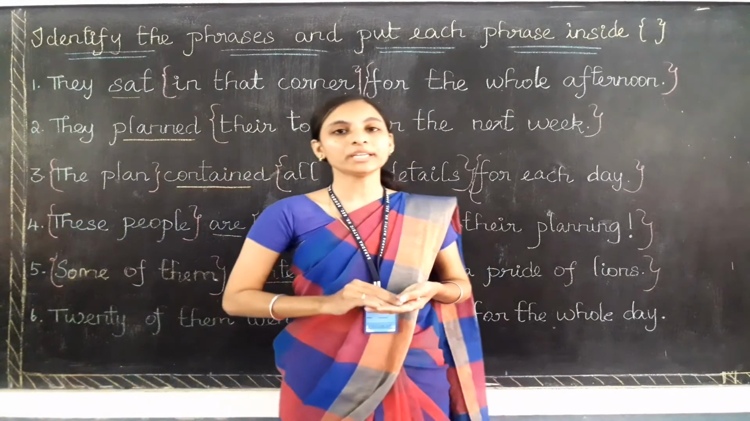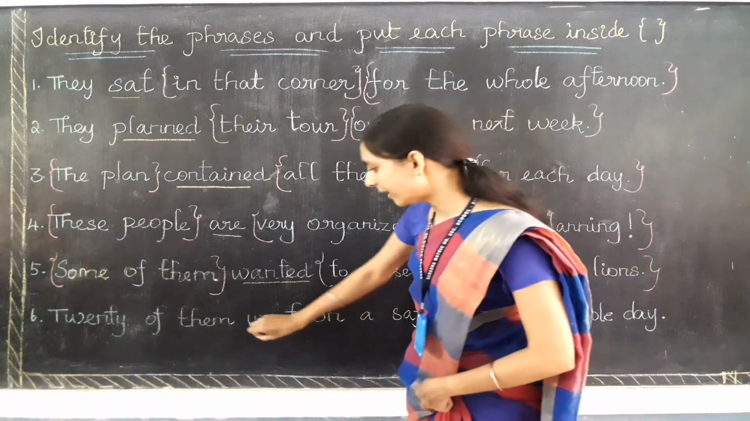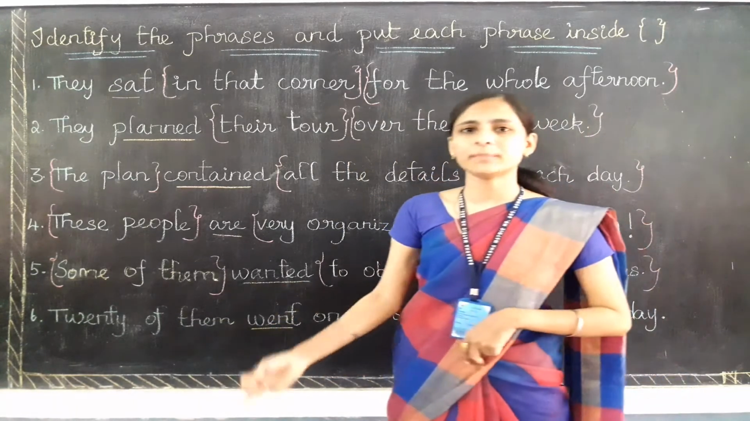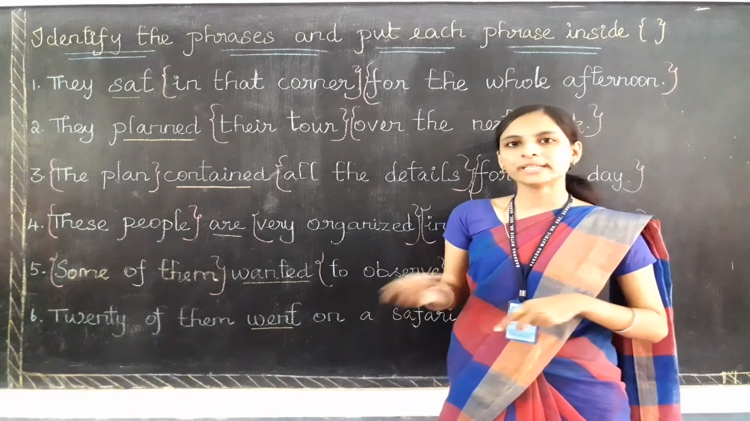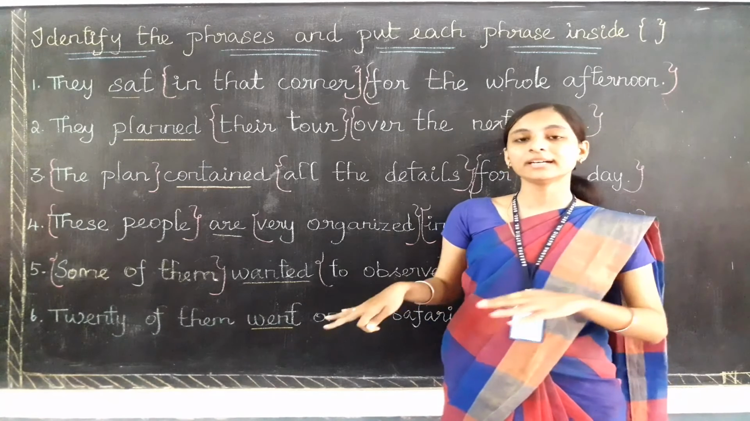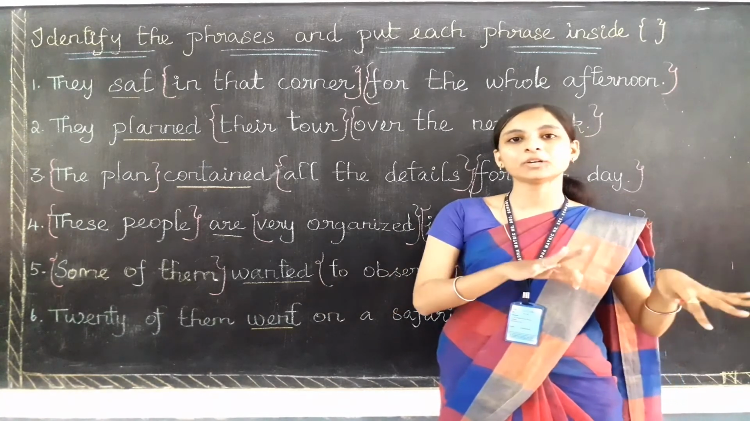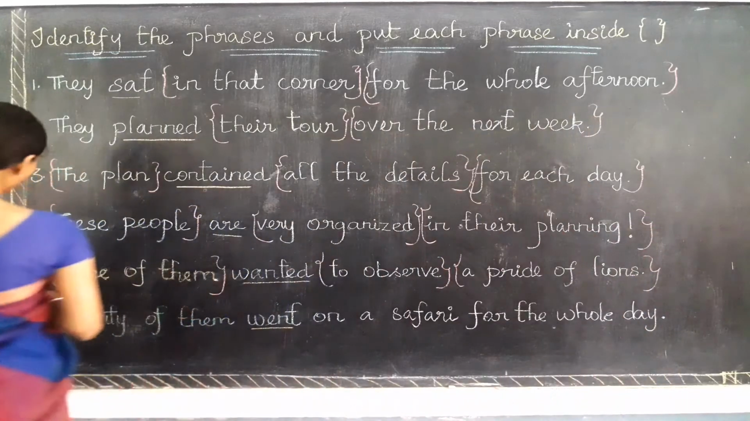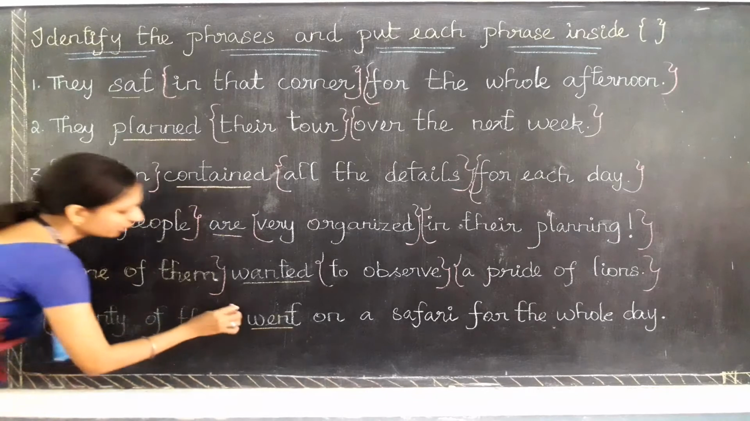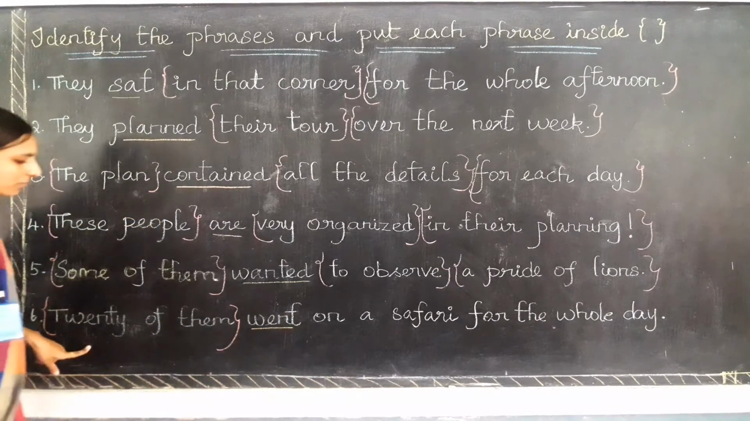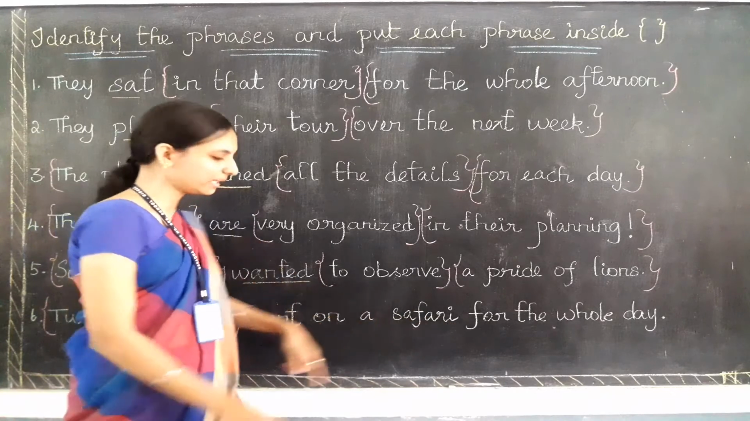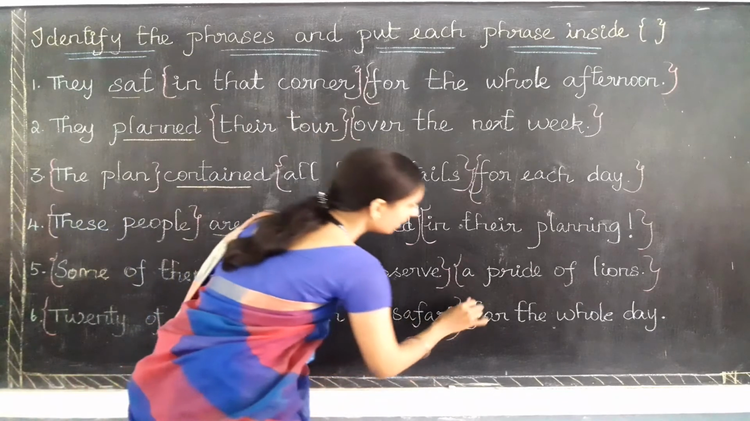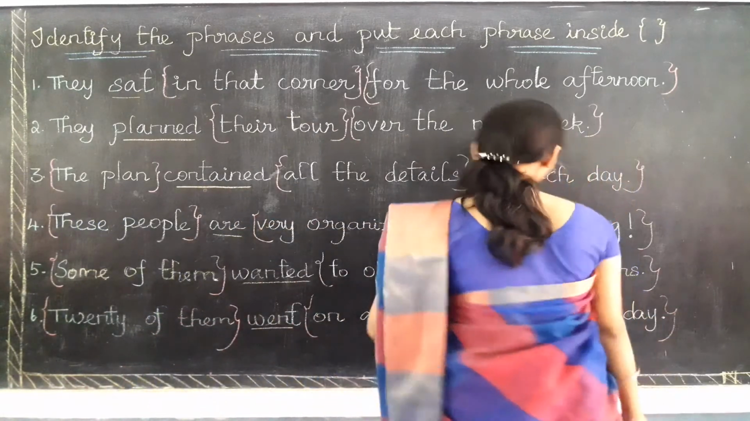First, what do we need to find out, children? Yes, we need to find out the main verb, that is went. Went is the main verb here. Now, twenty of them: is twenty of them a subject? No, twenty of them means any twenty of them. Here it doesn't talk about a particular person, right? It doesn't have a particular subject. So twenty of them is a phrase only. I need to put a bracket. Okay, twenty of them is a phrase. On a safari is also a phrase. And finally, for the whole day is also a phrase only.